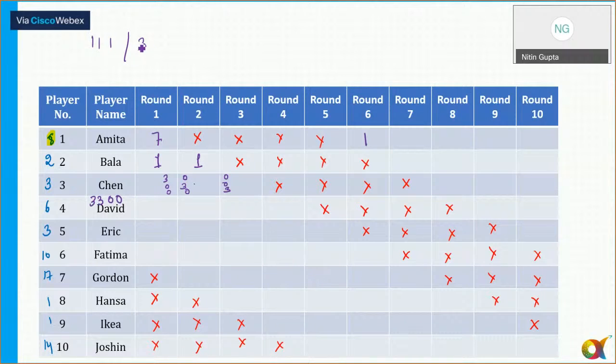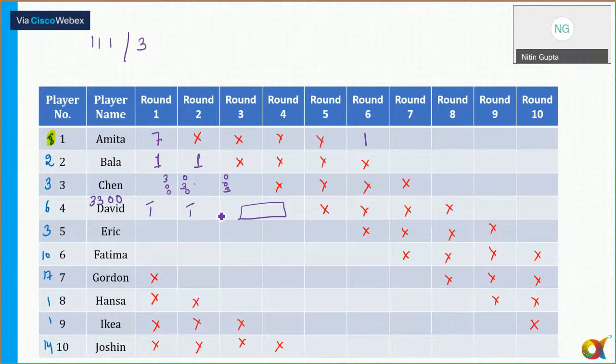Okay. So Damini is saying 3 and triple 1. Now remember one thing here, Damini. David can't get a score of 1 in round 1 or in round 2. Why? Because Amita and Bala have got a 1 there. So in the other 2 rounds, David can get a score of 1 at most twice, in round 3 and round 4. So the combination 3 and triple 1 is not possible for David. Is that okay? I hope it is clear to all of you. Any doubts to anyone?